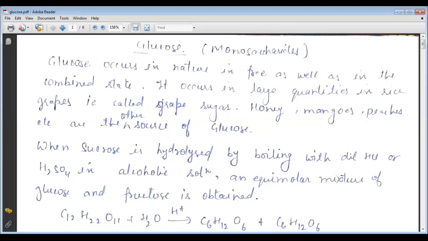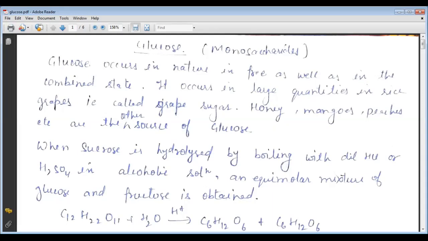As we know, glucose is an example of the monosaccharides, and the monosaccharides are the simplest carbohydrates which cannot be hydrolyzed into smaller molecules. So that is the smallest unit of the carbohydrates. They contain 3 to 7 carbon atoms, and there are about 20 monosaccharides which occur in nature. And now we will discuss glucose.